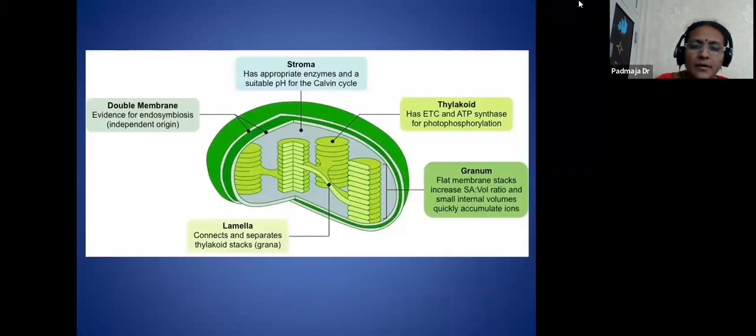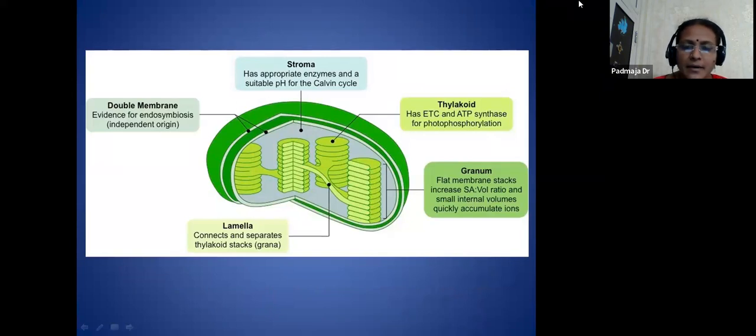This is a wonderful cell organelle by which plant cells and animal cells are differentiated. These cell organelles are present in the plant cell only. They are absent in animal cells. So plants have the capacity to prepare their own food materials.